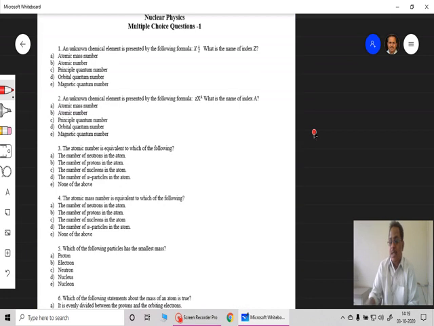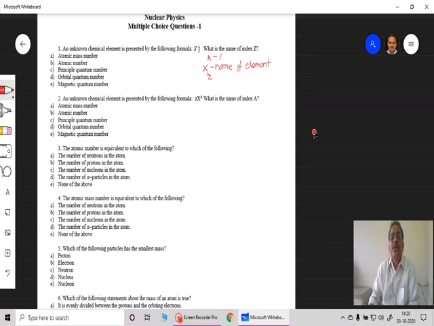an unknown chemical element is presented by the following formula XAZ. What is the name of index Z? Now this is the methodology that is used in nuclear physics to write any element by its symbol. So X represents the name of the element or the symbol for the element, then this Z written here in the subscript and A written in the superscript.